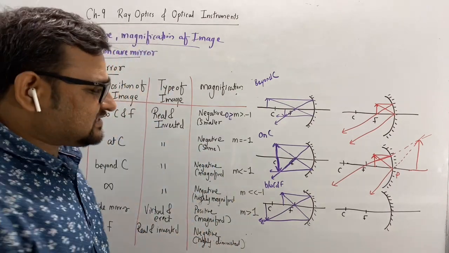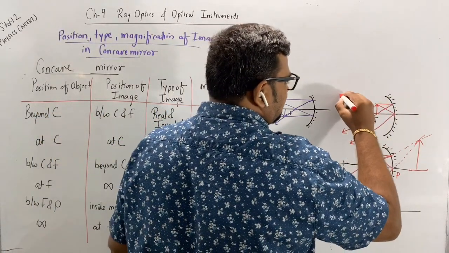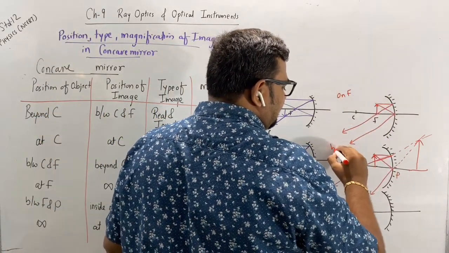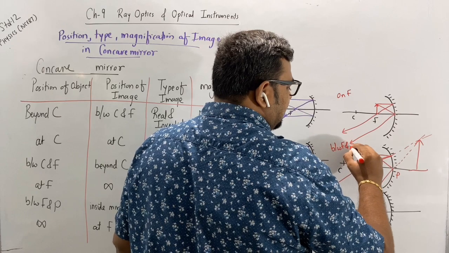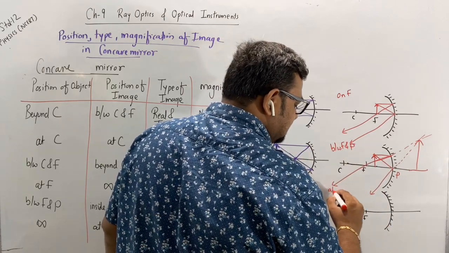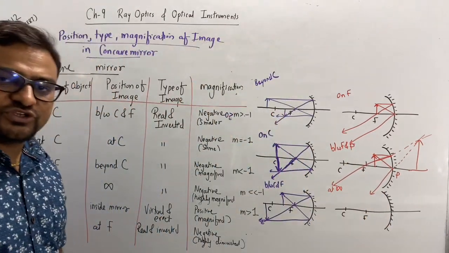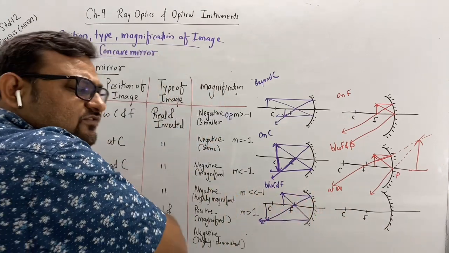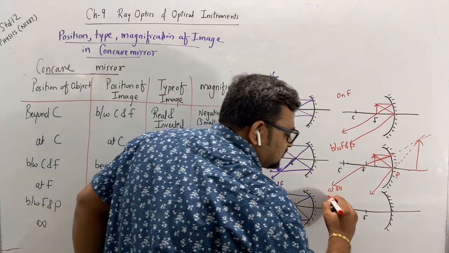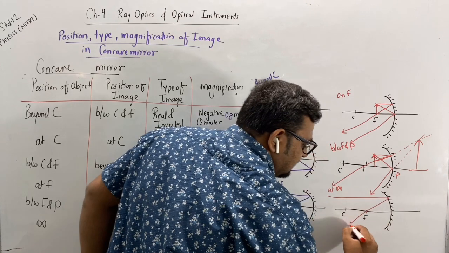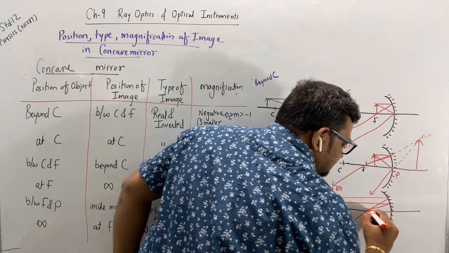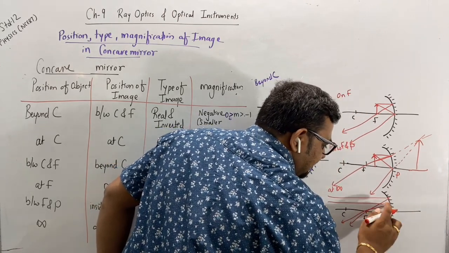Okay. The last case. So this was between F and P, and this is at infinite position. So if I consider the object at infinite position, the rays will be parallel. And parallel rays meet at F.